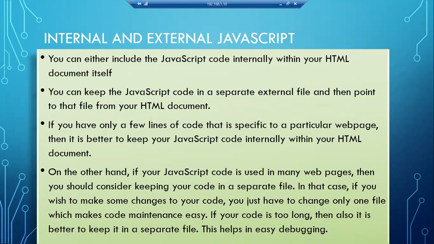Why do we need an external file, and why an internal file? I explained that in that class. If you want to make the same changes to all your web pages, we prefer to use external. If you want to make changes to only a particular web page, then it is internal. And if you want to make changes to only a particular element, then it is inline.